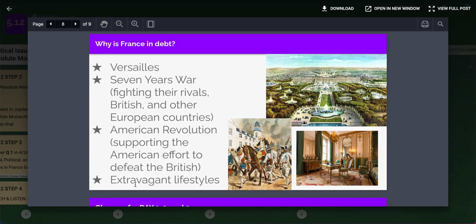And then again, we have this very extravagant lifestyle. This is just a picture from inside the Palace of Versailles. It wasn't just the Palace of Versailles, it was also the clothing that they wore and the parties that they threw. And I'm sure that they did a great deal of traveling, so on and so forth. So it was this perfect storm of spending money on things that personally benefited the king and the queen, but also investing themselves internationally in wars between their rivals on the continent of Europe, but also on the continent of North America.